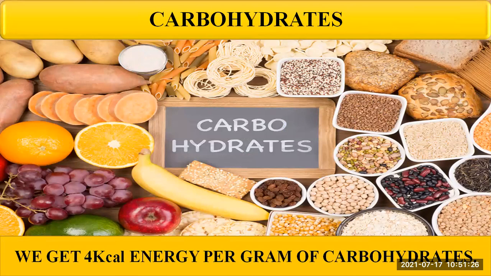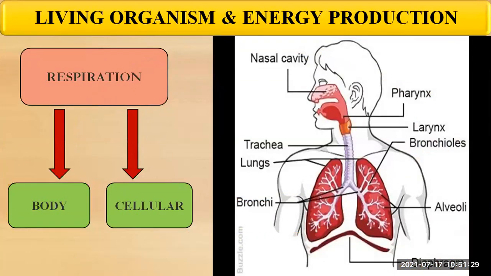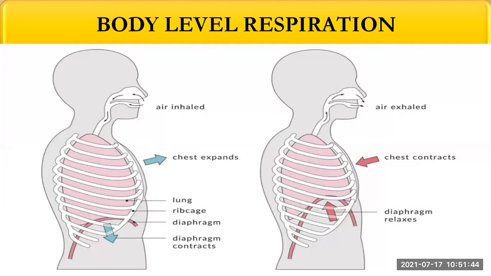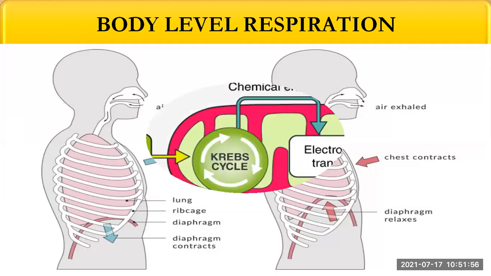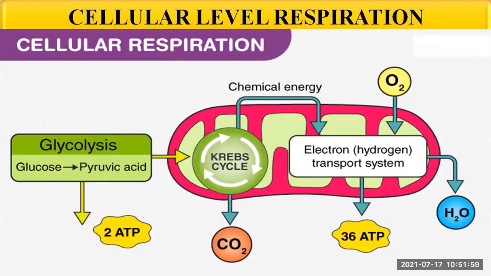Living organisms and energy production. In living organisms, respiration occurs at two levels. One is called the body level respiration and the other is called the cellular level respiration. What is the body level respiration? In this respiration, oxygen and carbon dioxide are exchanged between the body and the surroundings. Then at the cellular level respiration, the foodstuffs are oxidized either with the help of oxygen or without the help of oxygen.